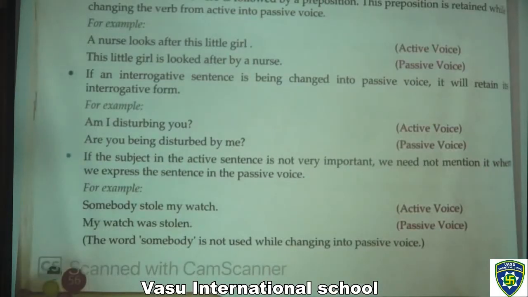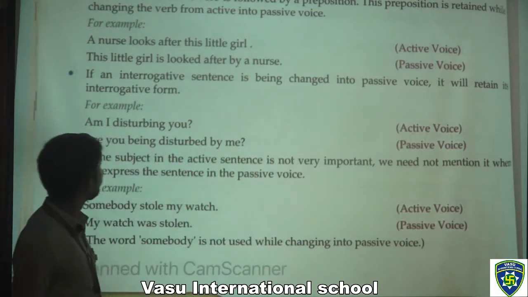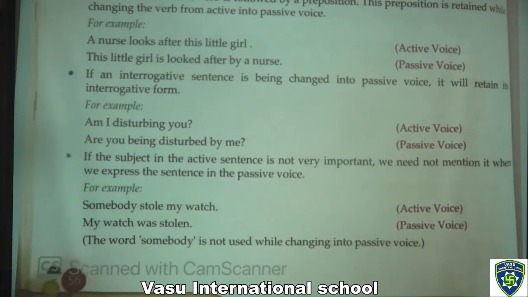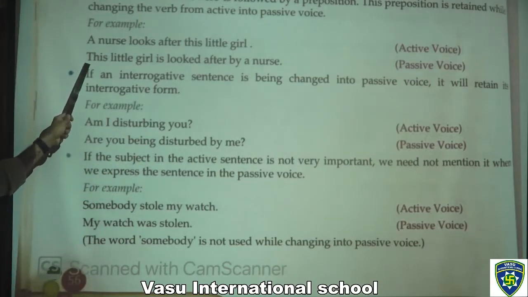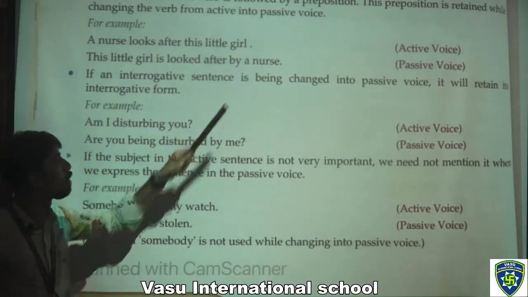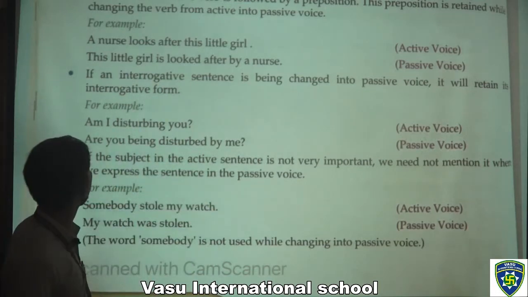Next page. Sometimes the active verb is followed by a preposition. This preposition is retained while changing the verb from active into passive voice. For example, a nurse looks after this little girl. That is active voice. We should change that sentence into passive. We have to write: this little girl is looked after by a nurse. That is passive voice. If an interrogative sentence is being changed into passive voice, it will retain its interrogative form.